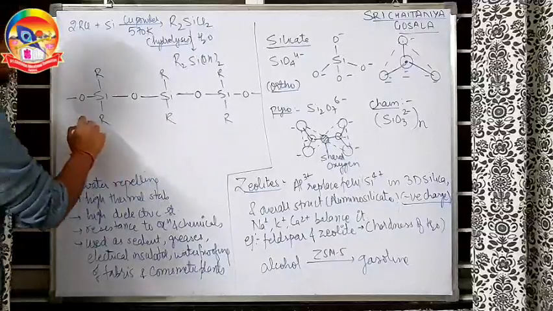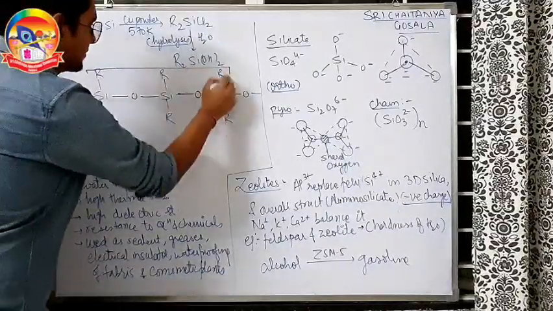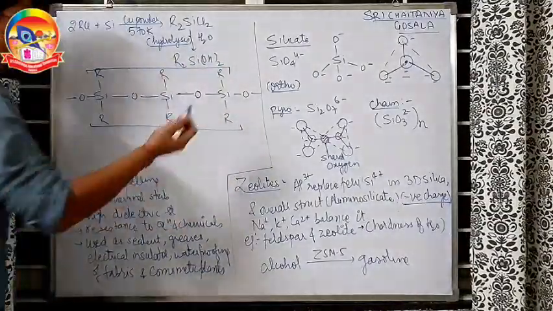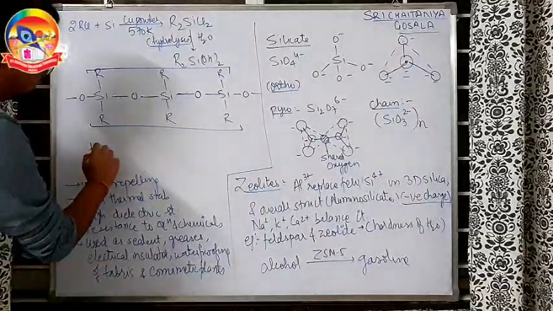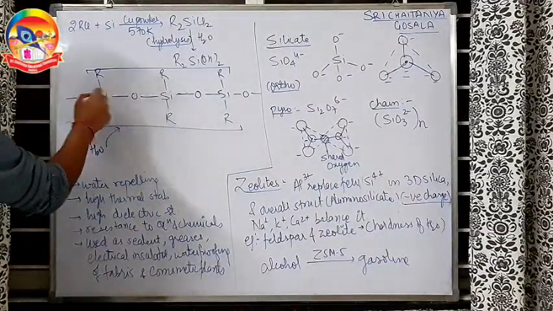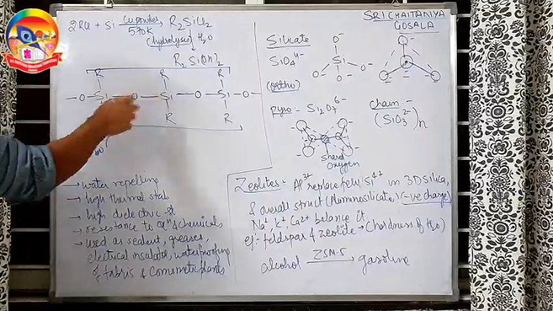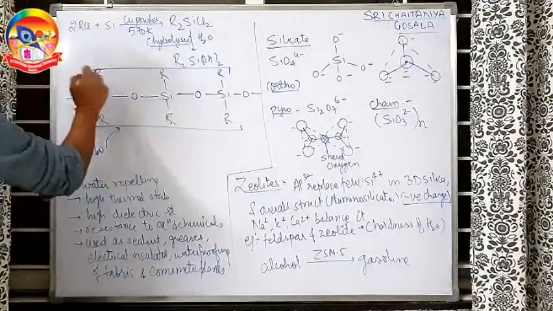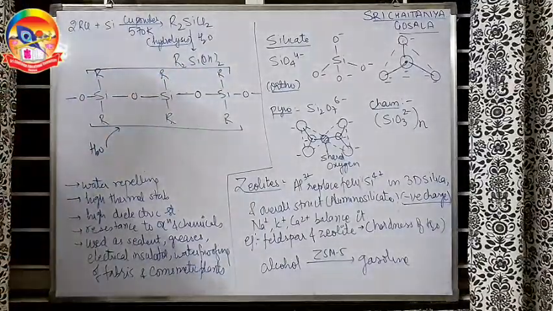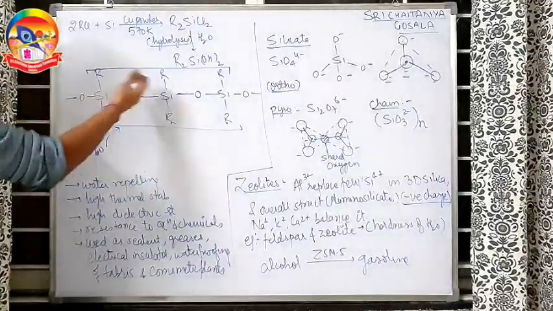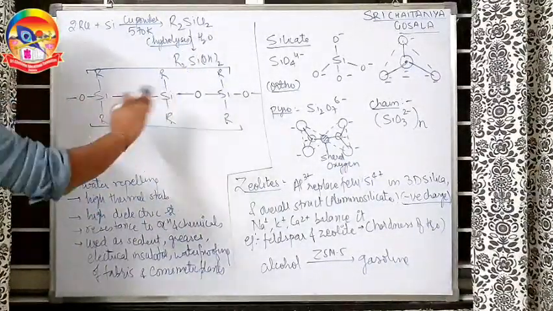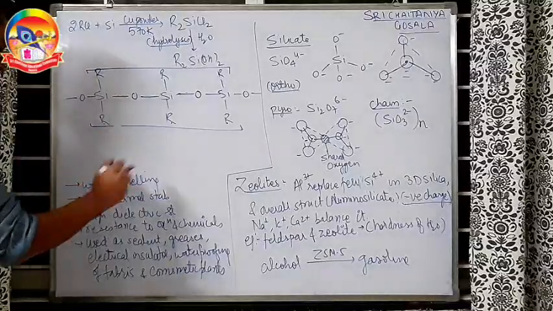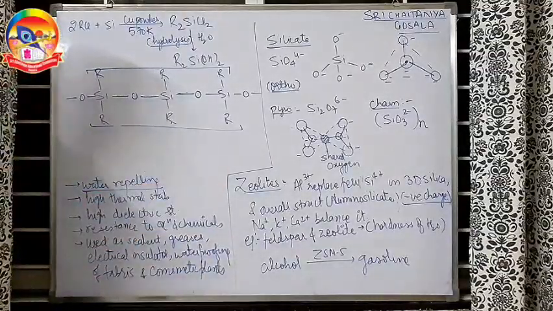So you can understand here, because of these R groups, these alkyl groups, they are hydrophobic. If water wants to approach, even though silicon would love the water to come, these R groups are hydrophobic in nature, so they will kick away water, they will be afraid of water, they will not let the water enter inside this whole structure, making the silicone water repellent. So they are water repellent in nature.